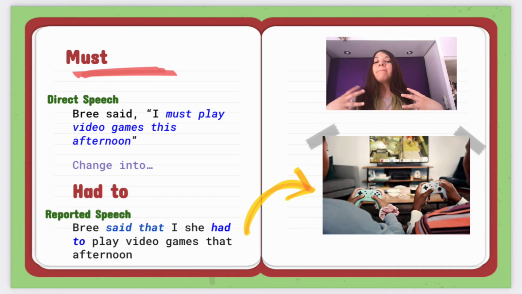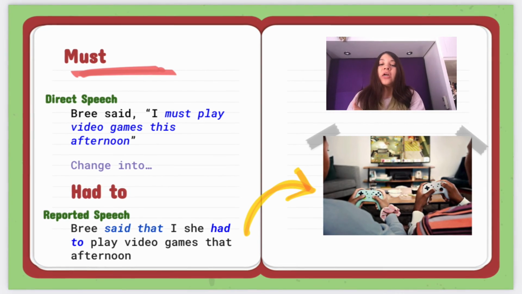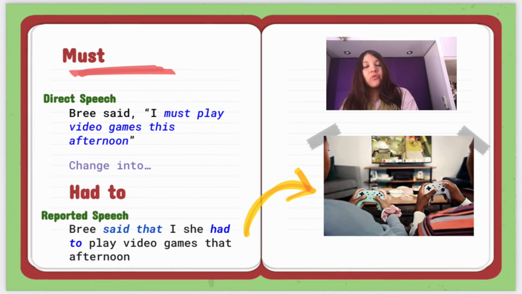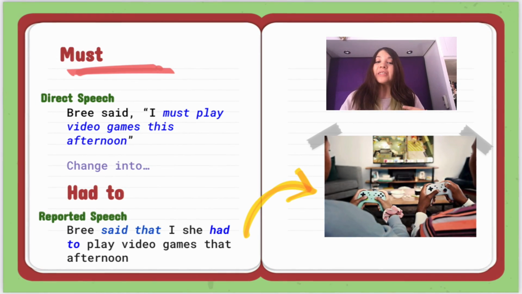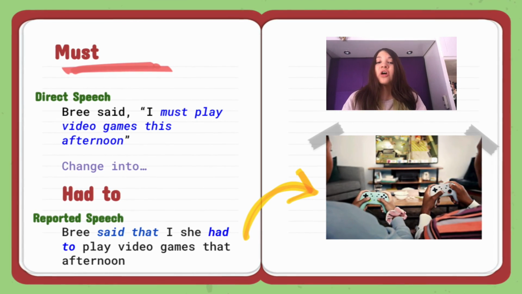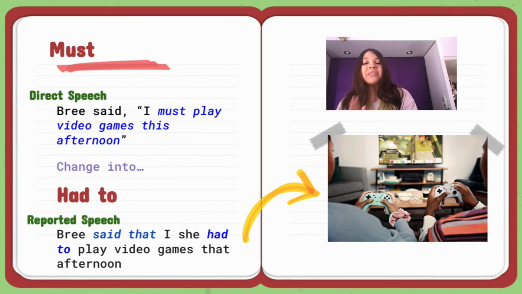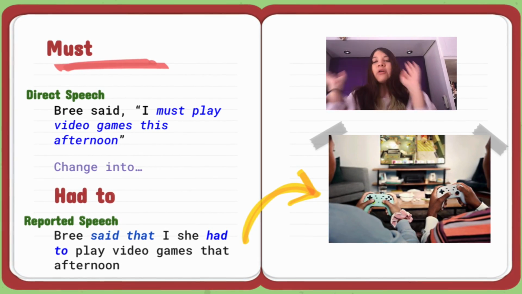And finally, must. So if you want to change direct speech that has must, you have to change it into had to for reported speech. So, for example, Bree said, I must play video games this afternoon. So, for reported speech, it will be Bree said that she had to play video games that afternoon. So, that will be it.